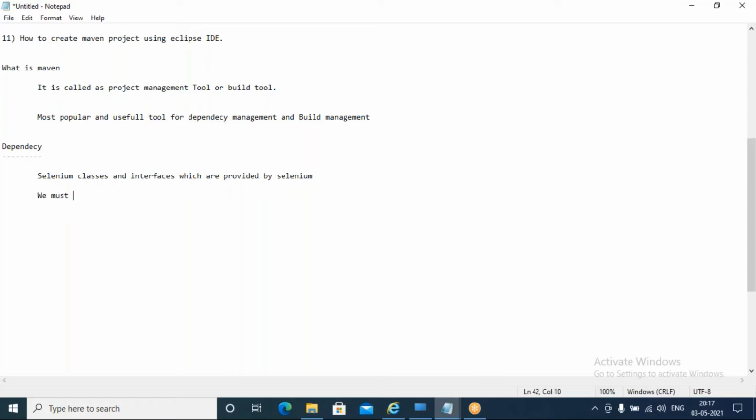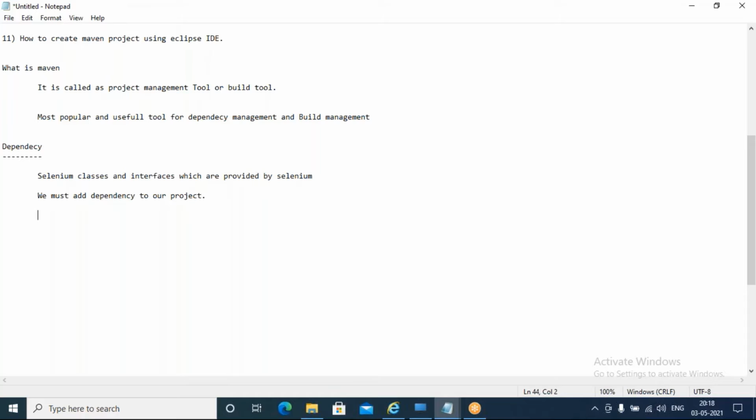You must add the dependency to our project first. By adding these dependencies only, we will be able to make use of these classes and interfaces, right? Now another example I would like to give here.